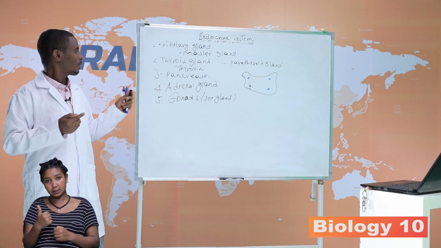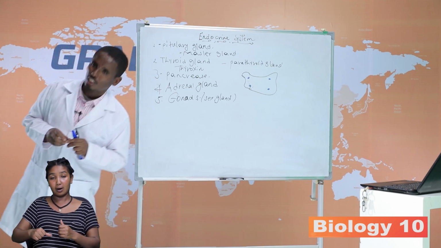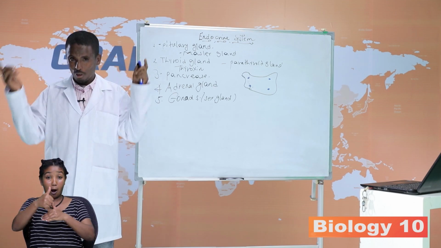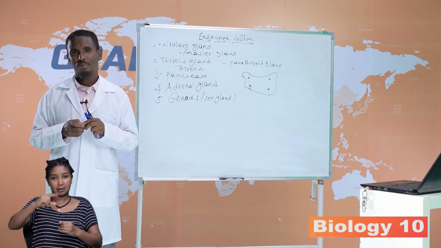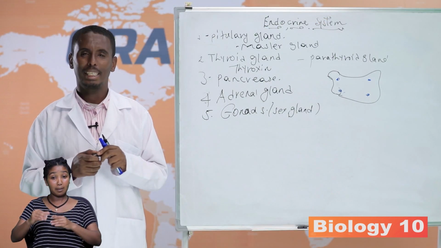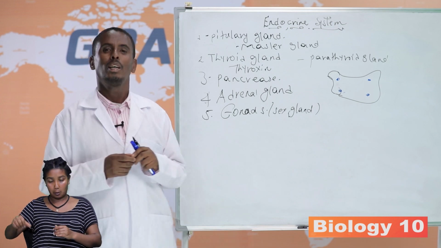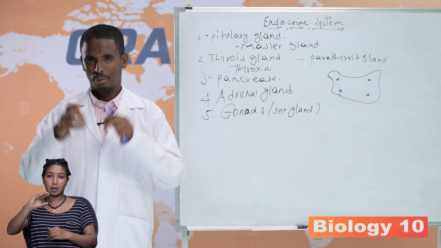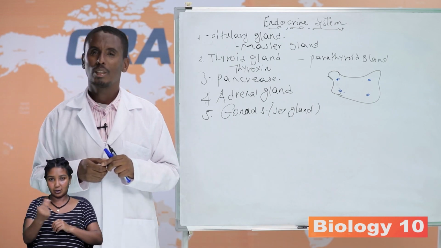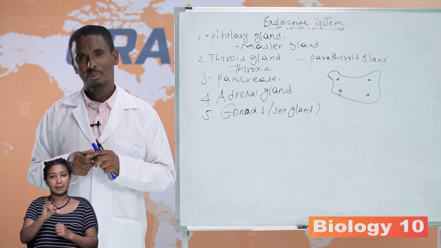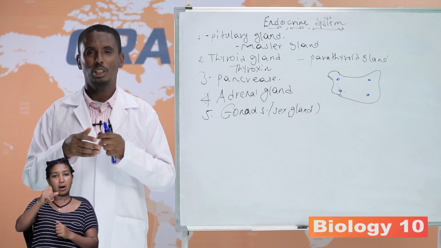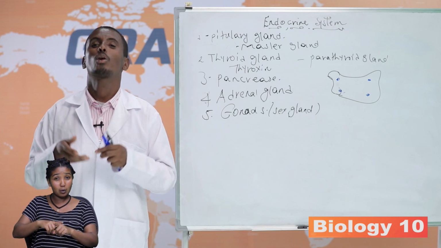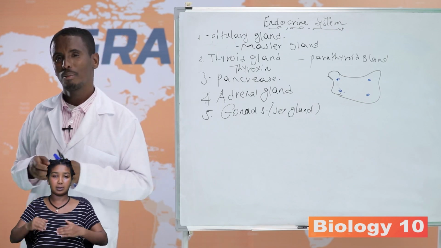The other part of the adrenal gland is the adrenal cortex. The adrenal cortex is the outer part of the adrenal gland. It secretes corticoid hormones, which have different functions. One of them is aldosterone. Aldosterone is very important in the reabsorption of sodium and chlorine by the kidney tubules.